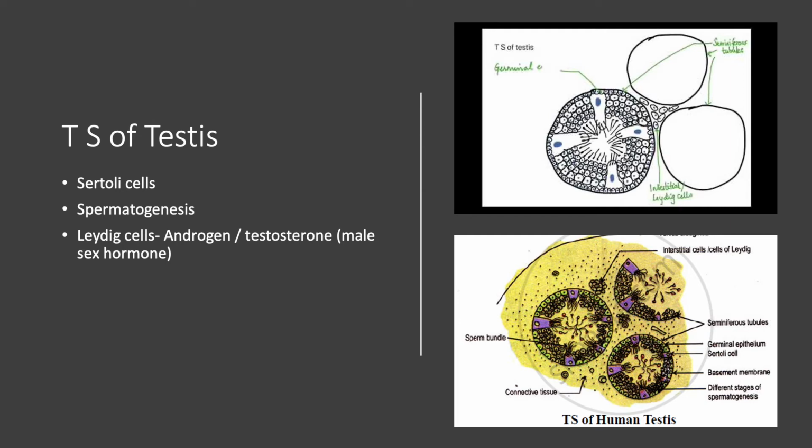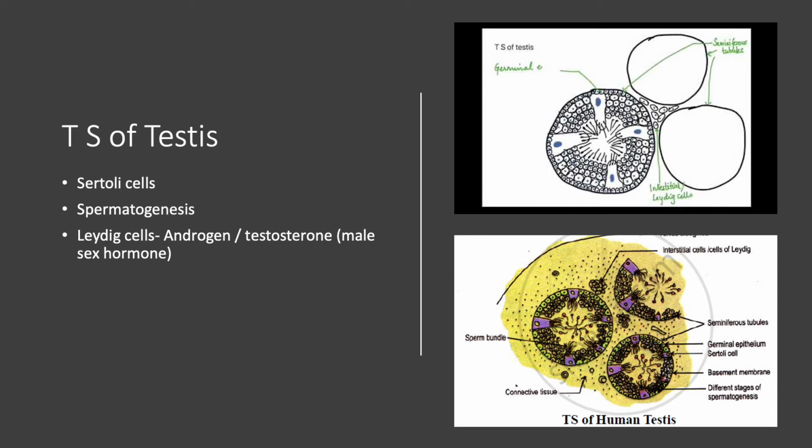Seminiferous tubules are lined by germinal epithelial cells. They are responsible for the formation of sperm. Look at the figure. You can see the purple colored cells present inside the seminiferous tubule. These cells are the Sertoli cells. They are responsible for the nourishment of newly formed sperms.